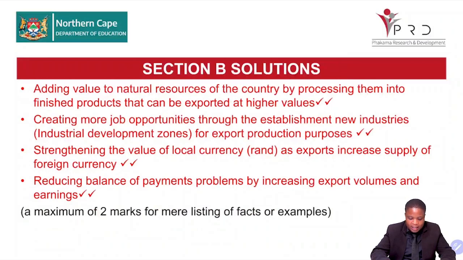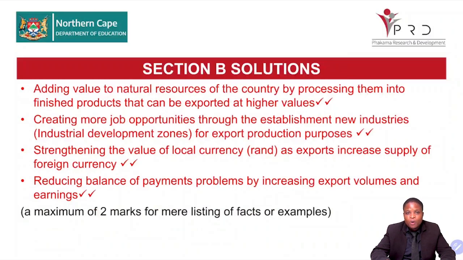Strengthening the value of local currency. As export increases, the supply of foreign currency increases. So when we export more, they are going to demand our currency, and by demanding our currency, they will be supplying their currency, so it will increase our foreign currency. This will reduce the BOP problems by increasing export volumes and earnings.